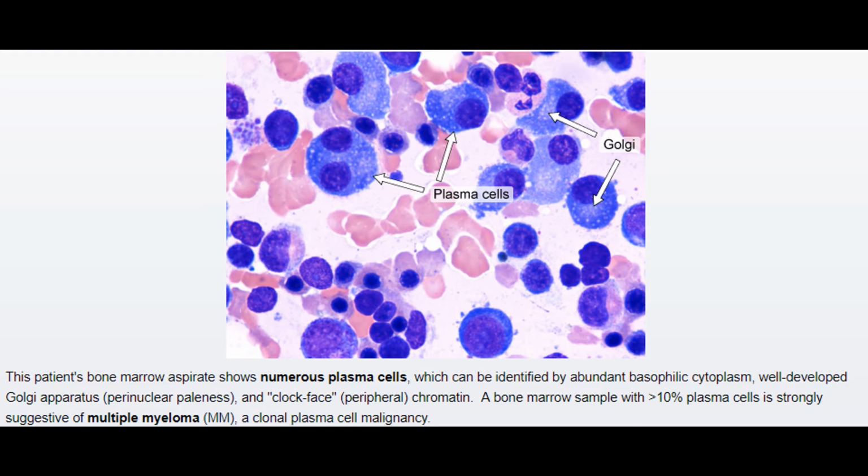So, this patient's bone marrow aspirate shows numerous plasma cells, which can be identified by abundant basophilic cytoplasm and well-developed Golgi apparatus, as shown by perinuclear pallor and clock-face peripheral chromatin. A bone marrow sample with greater than 10% plasma cells is strongly suggestive of multiple myeloma, a clonal plasma cell malignancy.